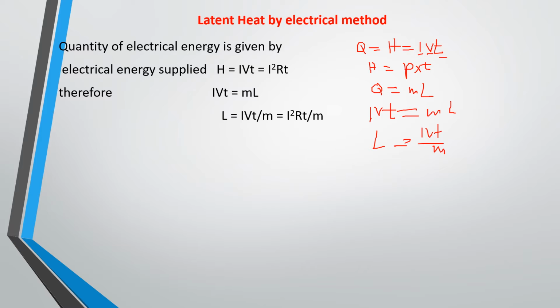Or from Pt, power times time, equals ml, mass times specific latent heat. Latent heat equals power times time all over mass.